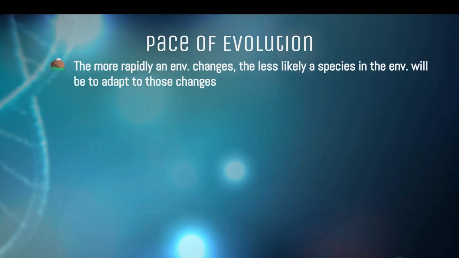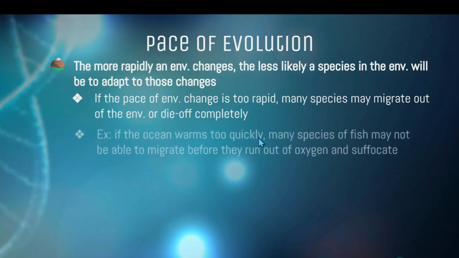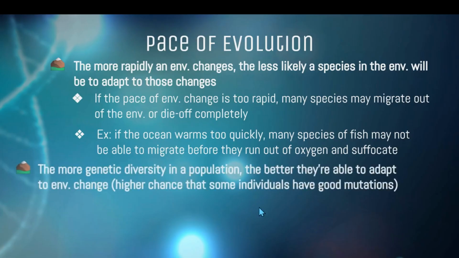If a change is happening really fast, then generally organisms have a hard time evolving because they still have to reproduce and pass those traits down to the next generation. Some species might just try to migrate, and other species are just going to die out completely. If their reproduction happens too slowly, you're definitely not going to see evolution occurring, because those organisms have to reproduce and pass down those beneficial traits. And if they don't have the beneficial traits within their population already, that still has to show up.